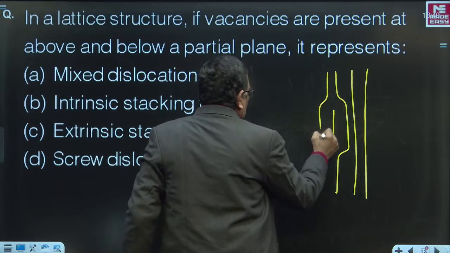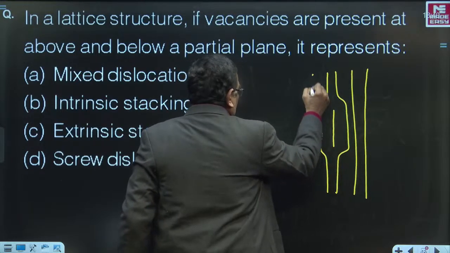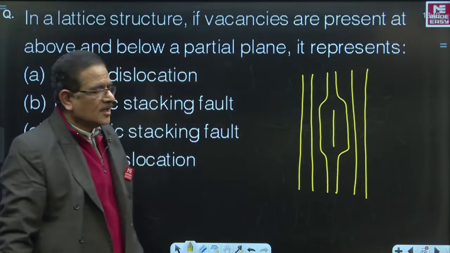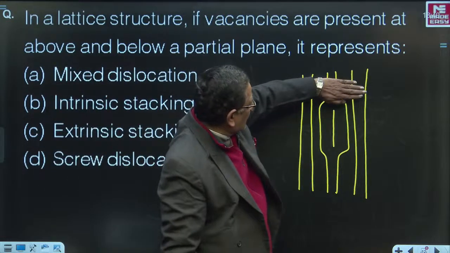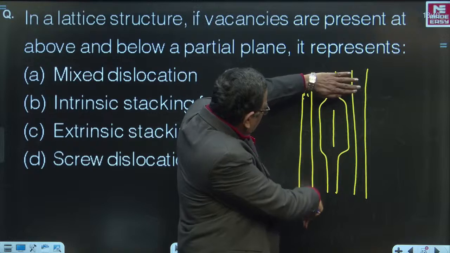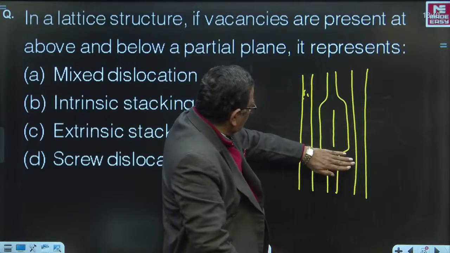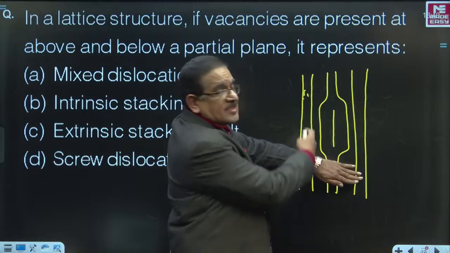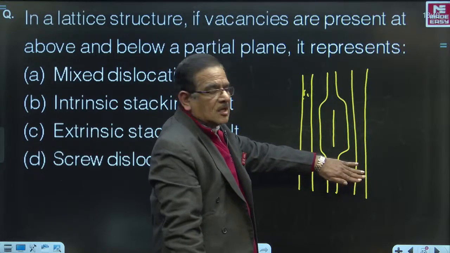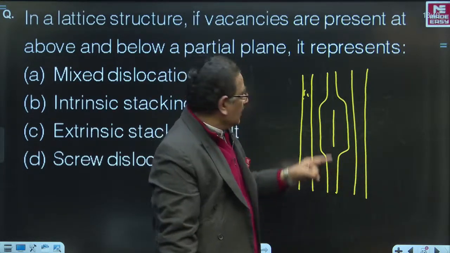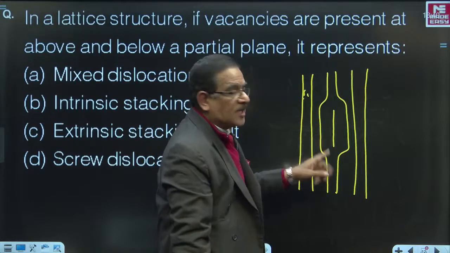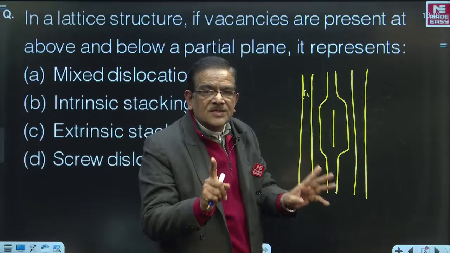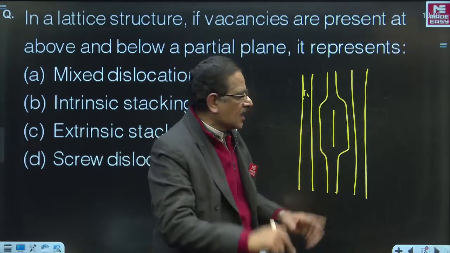This is going to be an interview question also, several times, in R&D organizations like BARC or ISRO. Now, if you close this particular lattice structure, it appears like a positive edge dislocation. If there are vacancies above a partial plane, by closing down the lower part, it appears like a negative edge dislocation. But if you open up all, with vacancies above and below a partial plane, this is not a mixed dislocation either. This is called an extrinsic stacking fault.